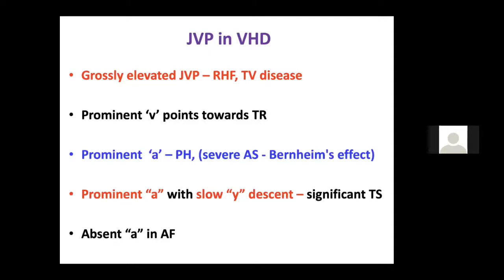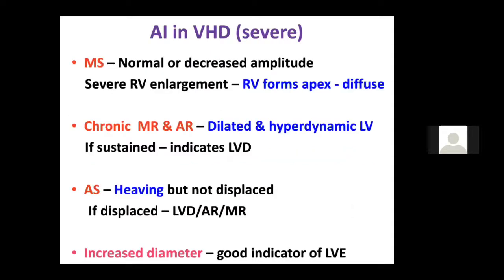A prominent A wave with slow Y descent suggests severe tricuspid stenosis, and the absent A wave is present in atrial fibrillation. So this is how JVP helps in valvular heart disease. In mitral stenosis, the JVP is usually normal unless the patient develops PH.